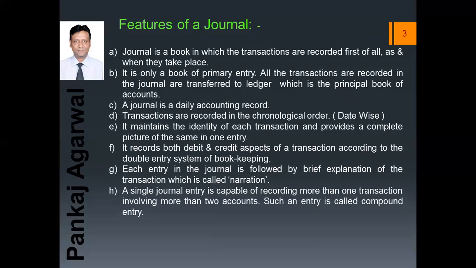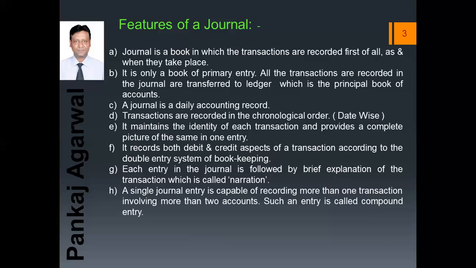All the transactions recorded in the journal are transferred to ledger, which is the principal book of accounts. A journal is a daily accounting record. The transactions are recorded in the chronological order, yani ki date wise. It maintains the identity of each transaction and provides a complete picture of the same in one entry. It records both debit and credit aspects of a transaction according to the double entry system of bookkeeping.